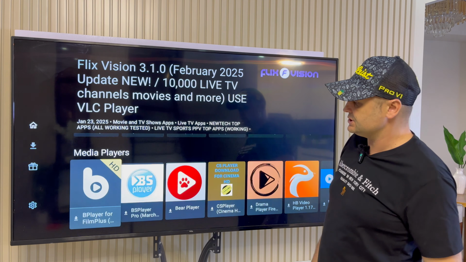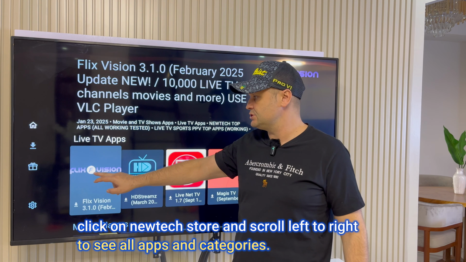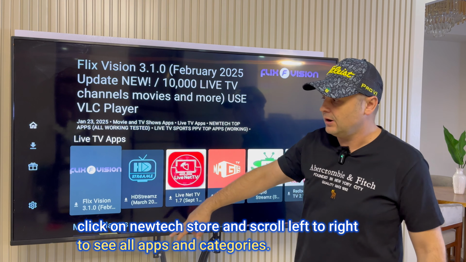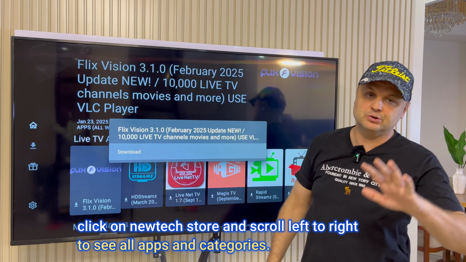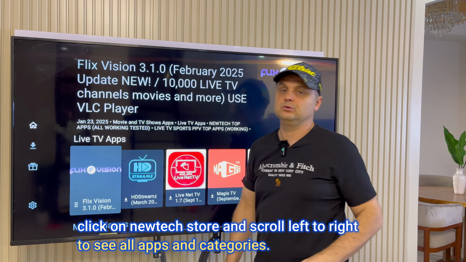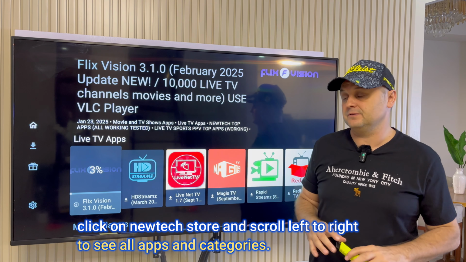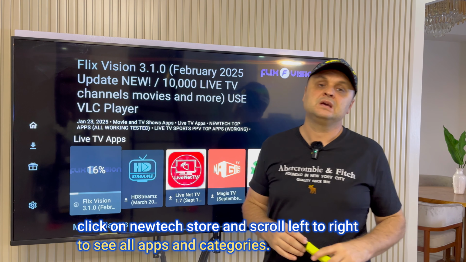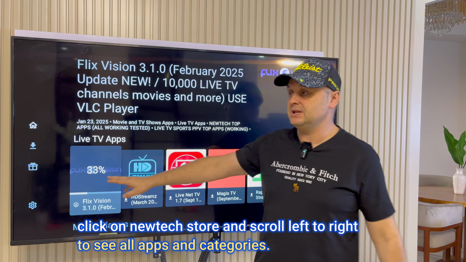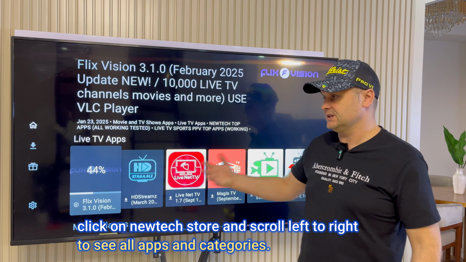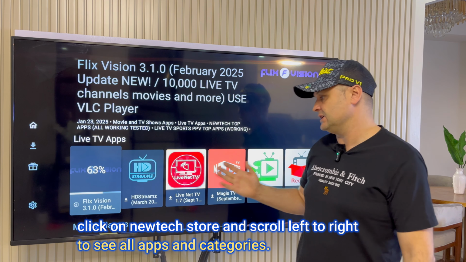The application I'm going to go to now is under live TV apps, but it's also for movies and TV shows, but you can go under live TV apps. It's also in the movie category as well. It's called FlixVision. Now, I'll show you how to use this properly. Press the download. So we're going to install FlixVision. And then I'm going to show you how to get the best player for FlixVision to make it work really good. Okay, so we need FlixVision, and then we need a media player for FlixVision to work properly. Okay, and I'll show you how to quickly set up that FlixVision.